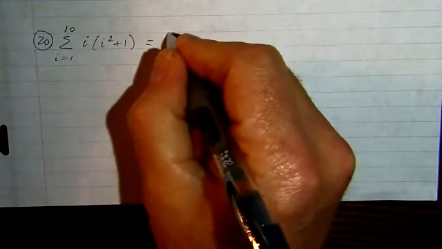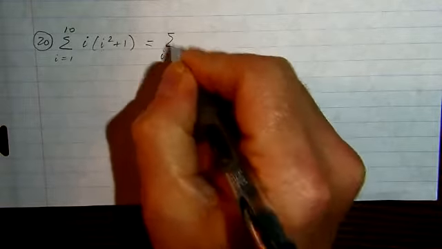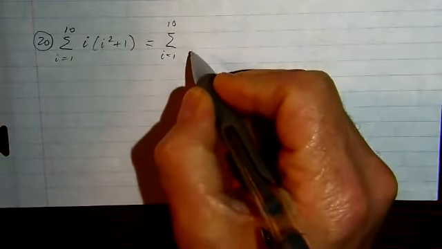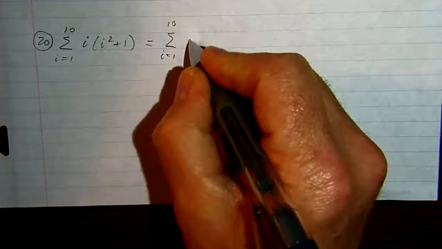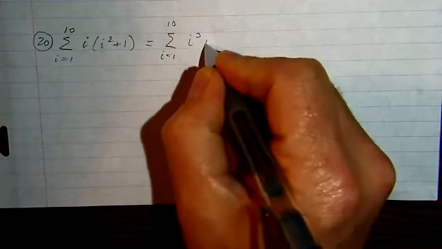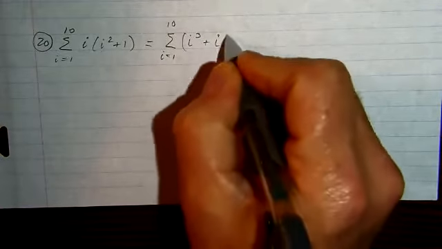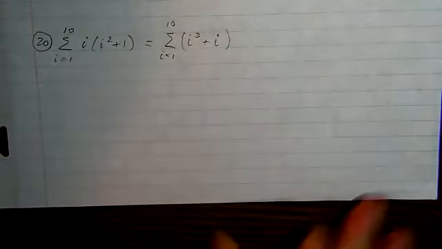But the first thing you're going to want to do is multiply this out. And when I say multiply it out, I mean inside we've got I times I squared plus 1. So we're going to write that as I cubed plus I. We're just going to use the distributive property and write that as I cubed plus I.